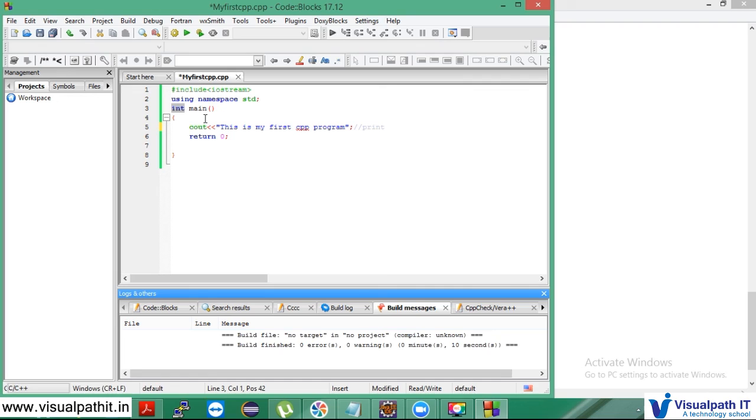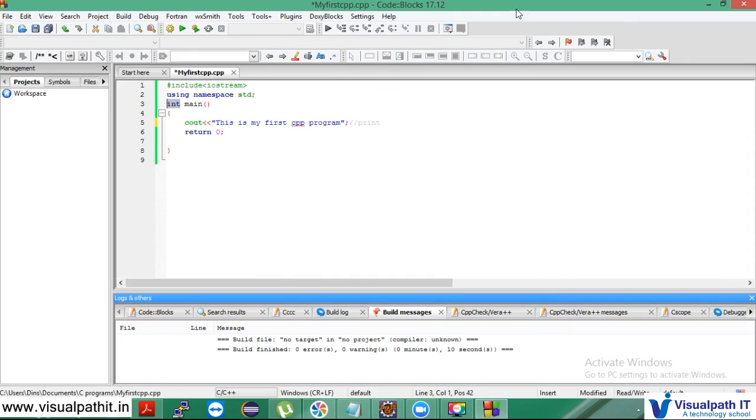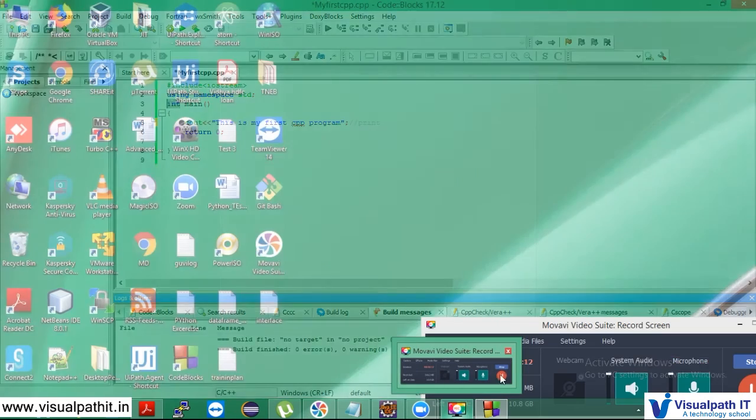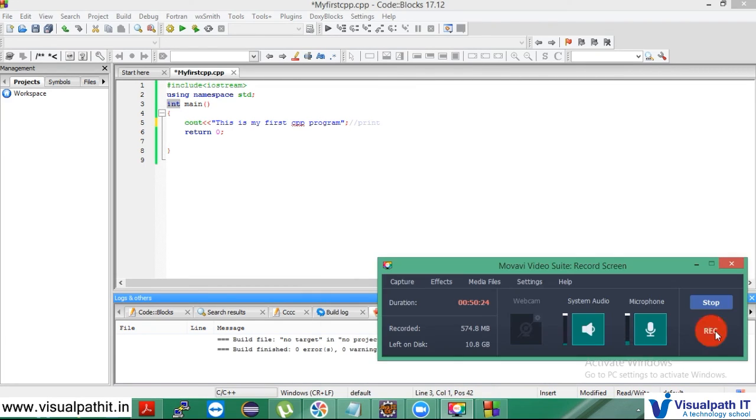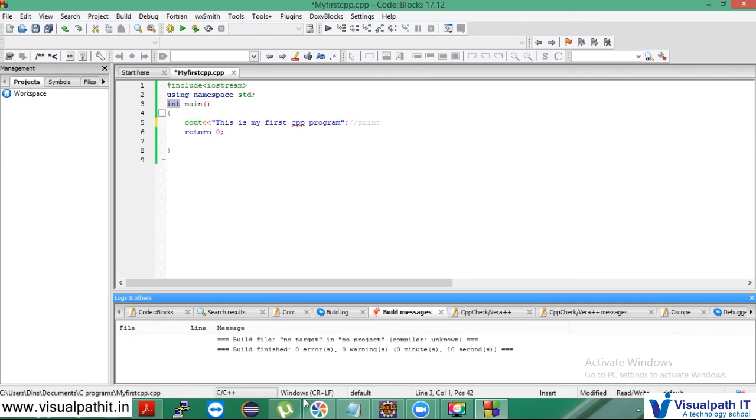So here I am returning 0. Returning 0 means what? 0 is a null value, it's nothing, right? So in the same way I am using a 0. And next is main. The main is a function from where your C++ program execution starts. So this is about the first C++ program. Okay, fine.